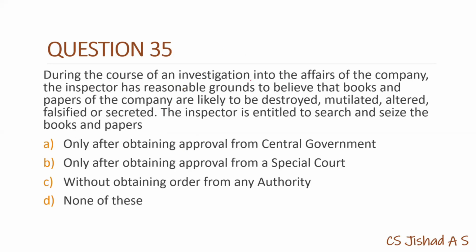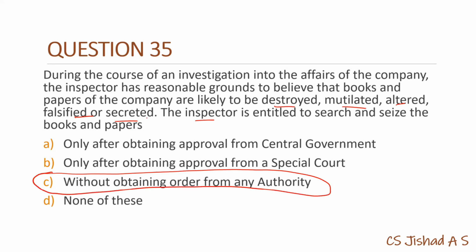During the course of an investigation into affairs of company, inspector has reasonable ground to believe that books and papers of company are likely to be destroyed, mutilated, altered, falsified, secreted. Inspector is entitled to search and seize the books and papers without obtaining order from any authority. Don't confuse the same. This is section 220 of Companies Act.